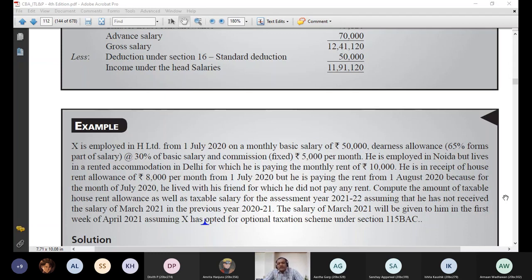For the month of July, since I was not paying any rent, my C point, rent paid minus 10% of salary, will become negative. Negative means least. Negative is least, in fact less than 0. My C point is even less than 0. So least is exempt, negative is exempt, which means nothing is exempt. So for the month of July, my full HRA becomes taxable. If you have understood this point, please raise your hand.